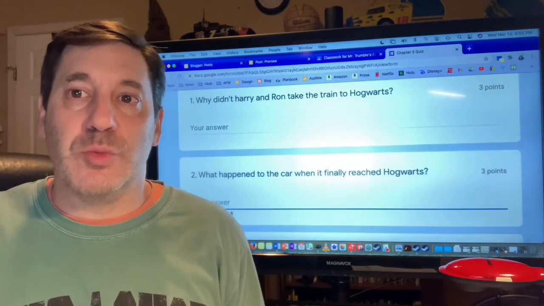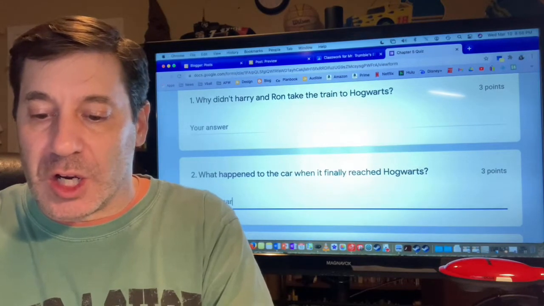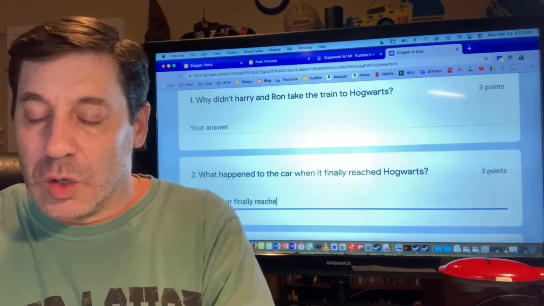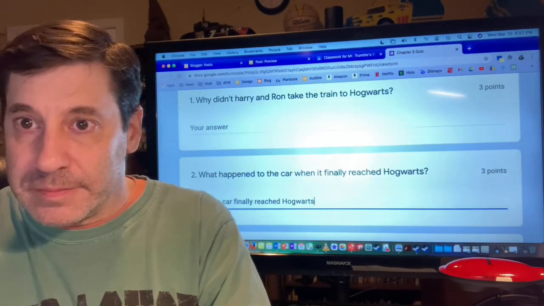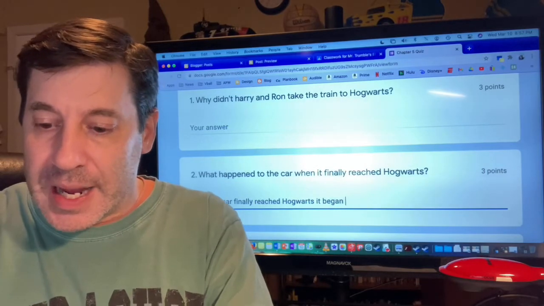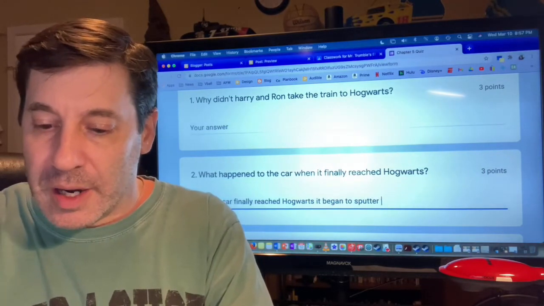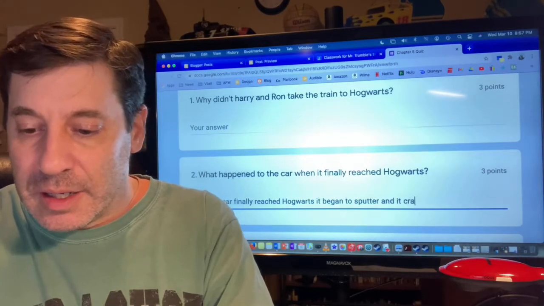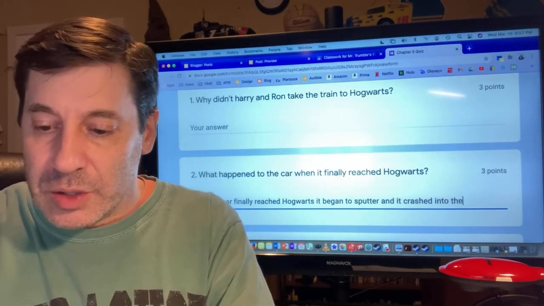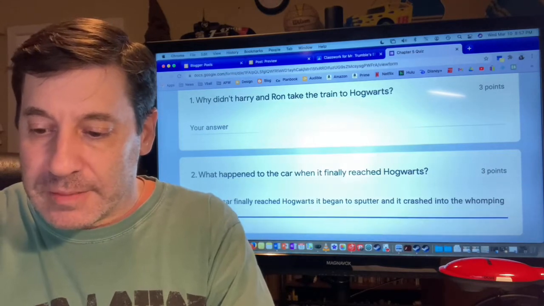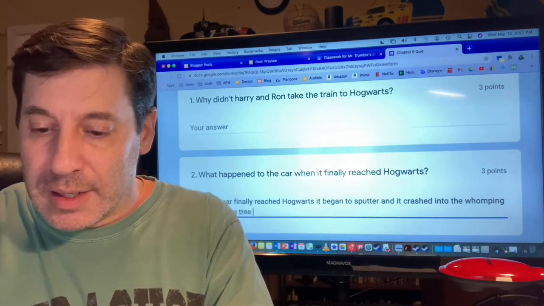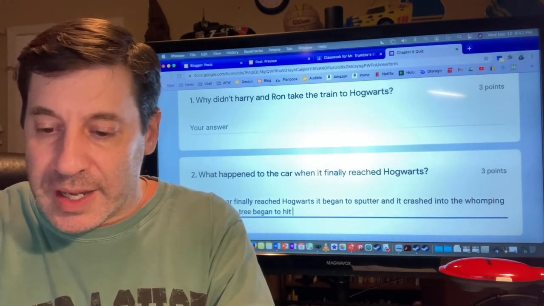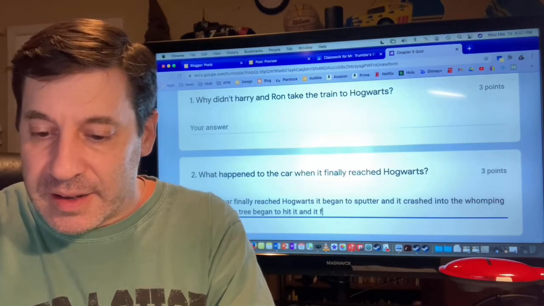Many students would write, when the car finally reached Hogwarts, it began to sputter and it crashed into the Whomping Willow, and the tree began to hit it, and it fell to the ground.